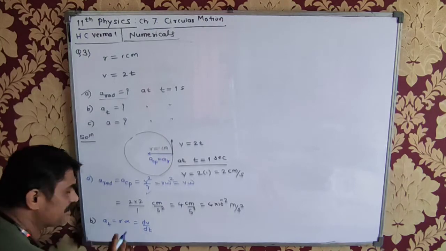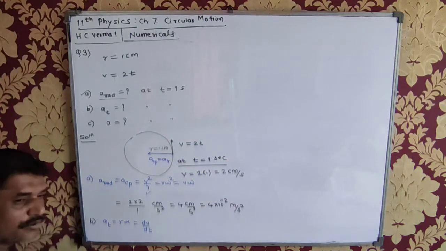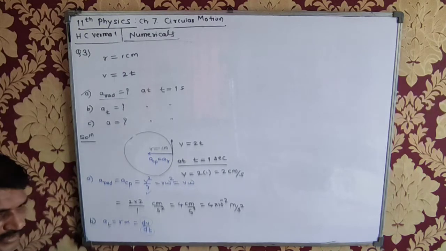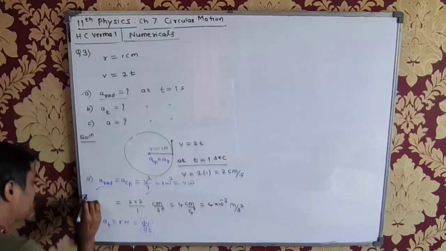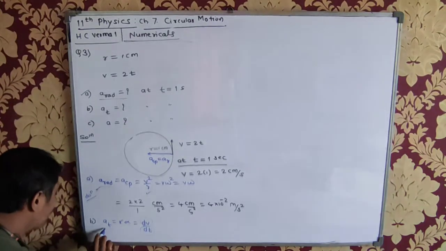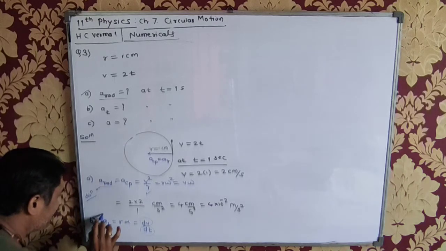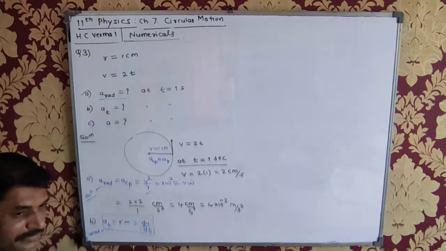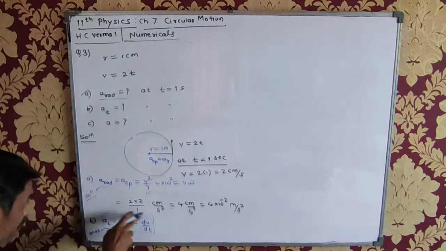Is it responsible for change in the speed? Change in the speed is caused by the tangential component of acceleration. So rate of change of speed is acceleration. We have seen that the radial component of acceleration is responsible for change in the direction, and the tangential component of acceleration is responsible for change in the speed. So there is one more formula for tangential component: At is equal to r alpha. Besides, it is also dv by dt. Yes, you will update this in the formula page.